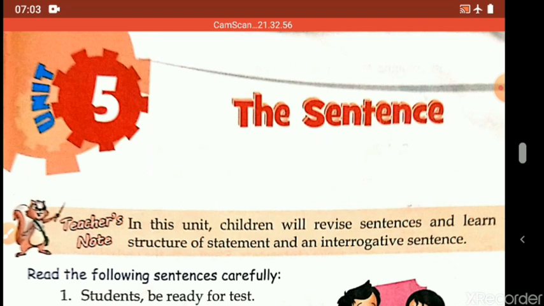They also begin with a capital letter but they end with a question mark. All the questions are interrogative sentences. When a sentence asks a question, that is an interrogative sentence. They begin with a capital letter and end with a question mark.